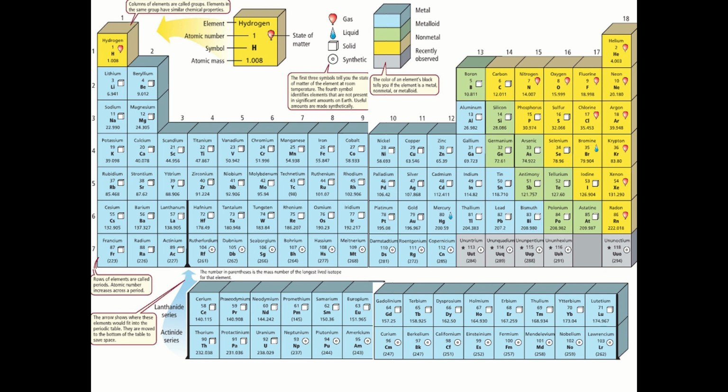Now let me ask you this question. All of us know that hydrogen is H1, right? So why here in the periodic table is the mass number not 1, it's 1.008? Who can say why it's 1.008, not 1? Anybody can tell? Yes, very good, excellent. Yeah, it is because of the isotopes.